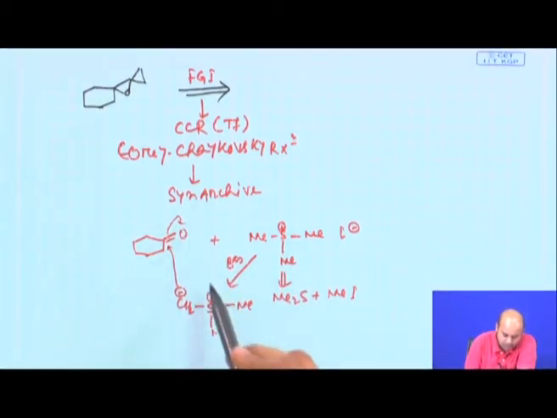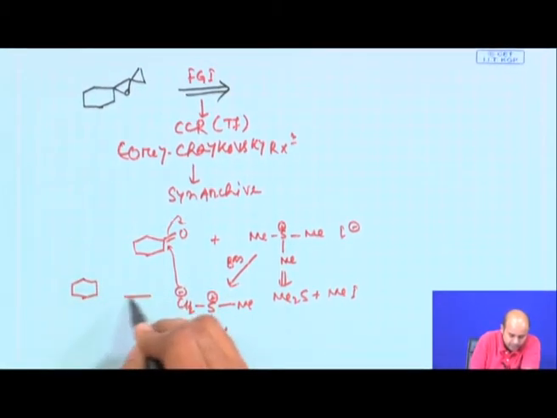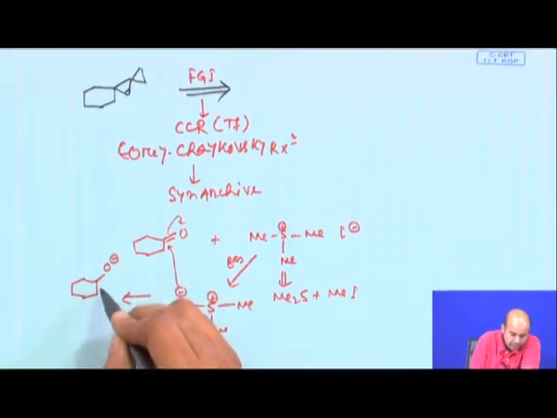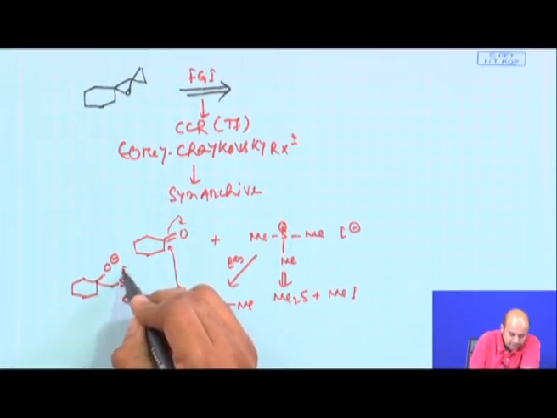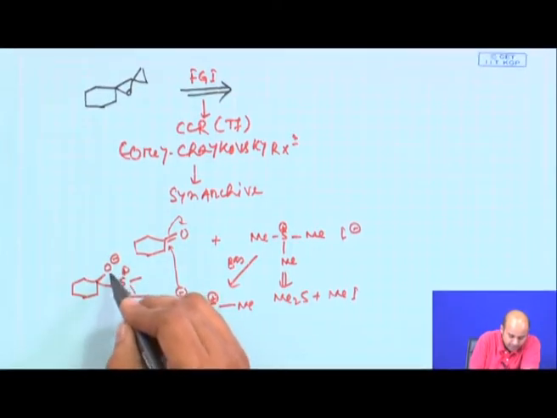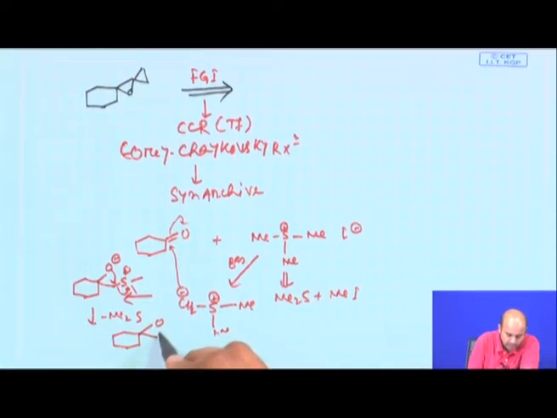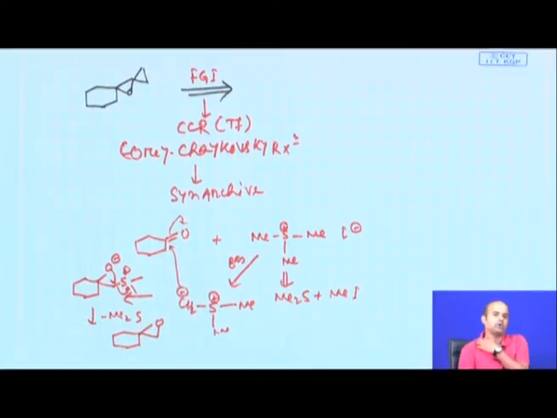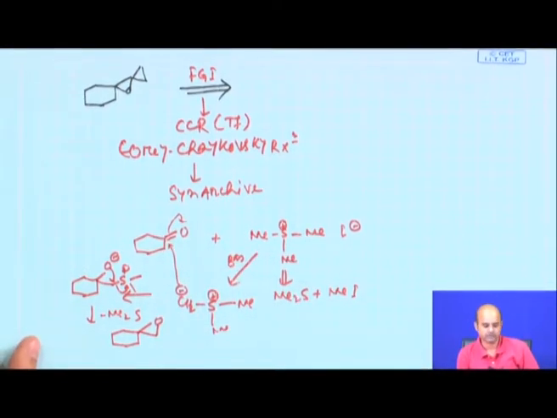Now, this O minus initially gives O minus CH2 S plus methyl. This O minus then attacks in an intramolecular SN2 fashion at this carbon-sulfur bond to release dimethyl sulfide and gives you an epoxide. This is one way of epoxide synthesis through exploration of the Corey-Chaykovsky reaction.